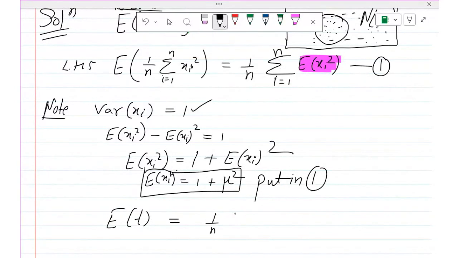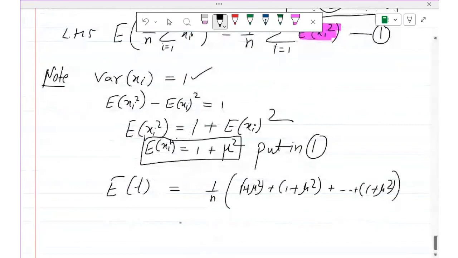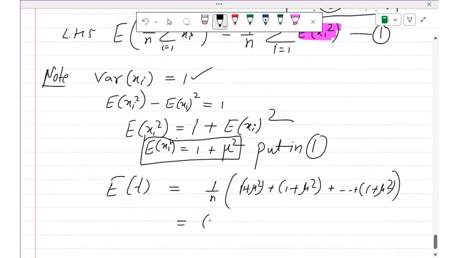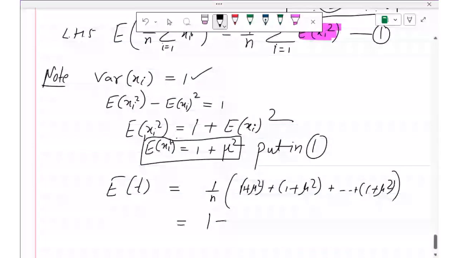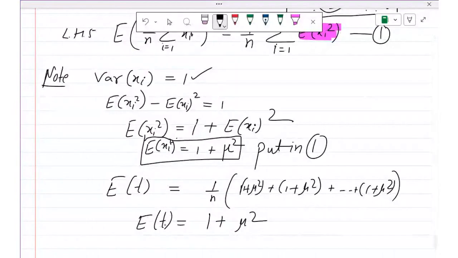You will get 1 plus mu square plus 1 plus mu square, n times. So n and n will cancel out, and you will get 1 plus mu square. So you get that expectation of this t is equal to 1 plus mu square. It means this t is an unbiased estimator of 1 plus mu square. This is what we have to show. So this is equal to the right hand side.